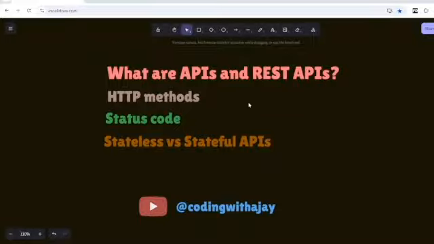Now, a very important reminder. I know I shouldn't be saying this to you, but I don't want any confusion. If you are a beginner, when you use these methods, they don't do the actions themselves. So it's not like whenever you use these GET, POST, PUT, DELETE methods in your request, they will just do the rest of the work for you. No, we have to write the logic for what should happen. They won't do it by themselves.